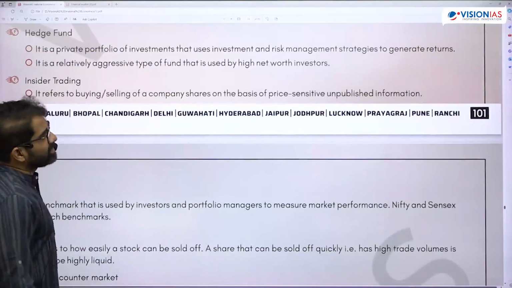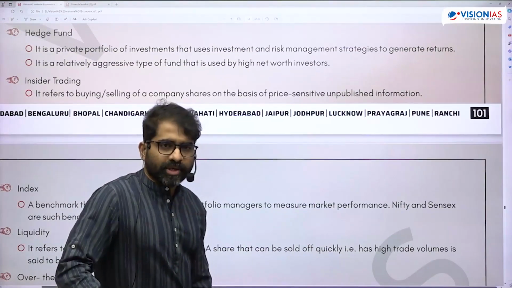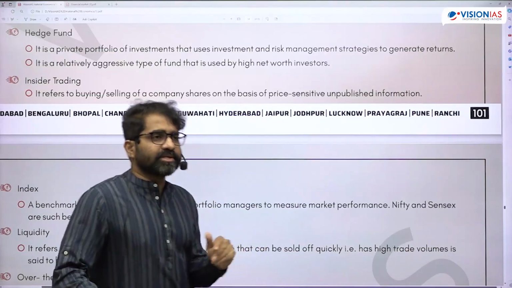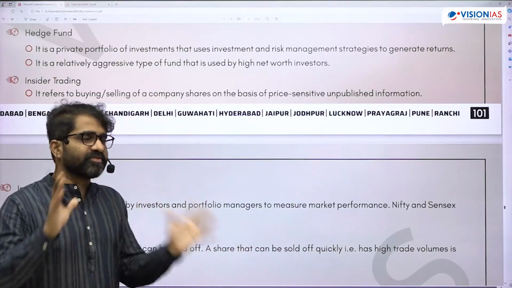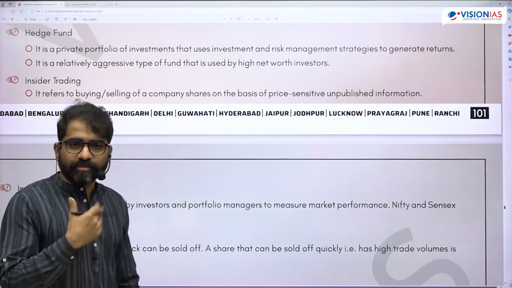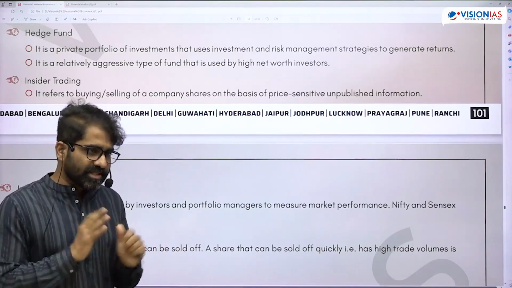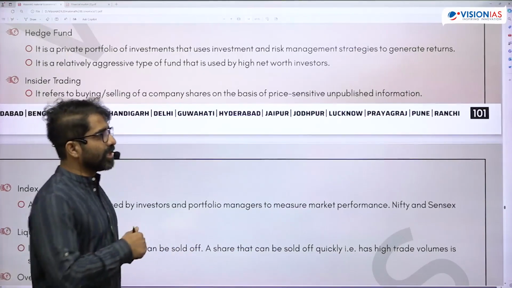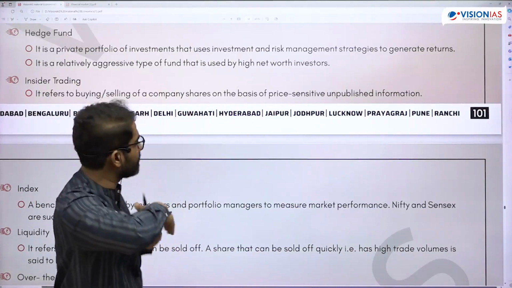See, hedge funds are not for everybody. It is only high net worth individuals who will invest. They will take a lot of risk. It is not like the mutual fund. Hedge funds are risky funds. You're coming with hedge funds, that means you'll not depend on retail investors. You'll go to those who can take more risk.